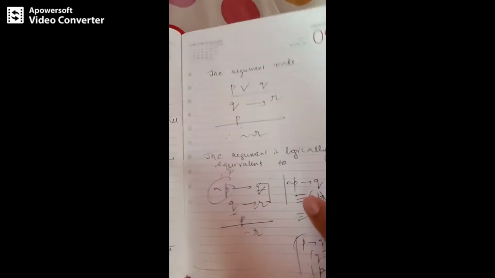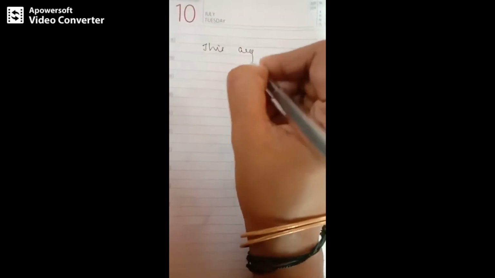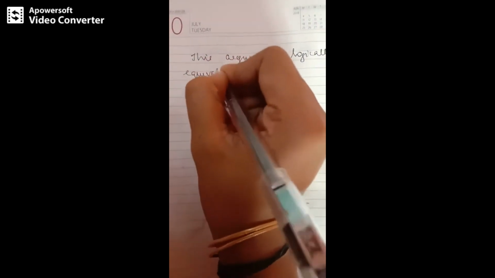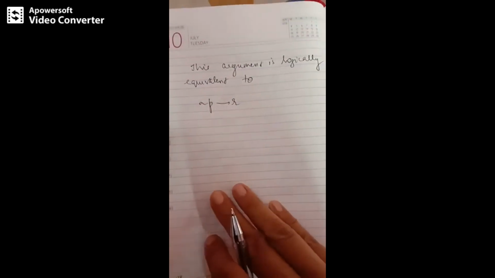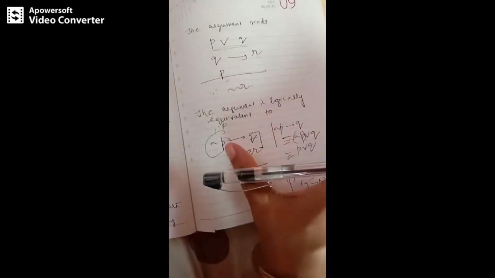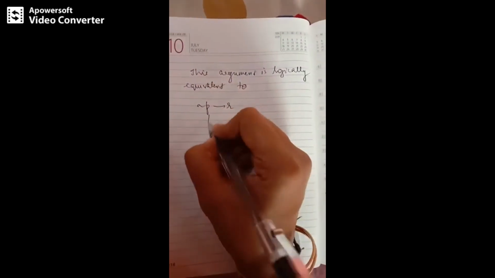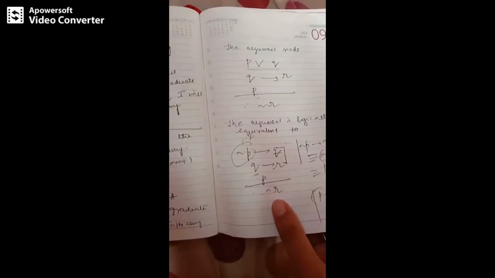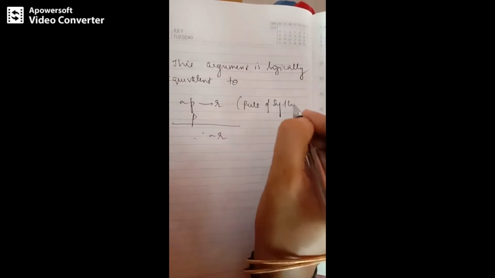So I'll be writing it on the next page. This argument is logically equivalent to negation P implies R, correct? So this is negation P implies R according to the rule of syllogism, followed by P, and therefore negation R. Write the other terms as they are. Now I need to write here: it is by rule of syllogism.